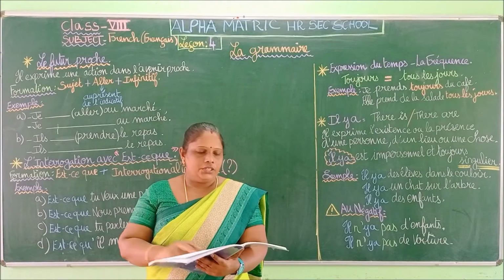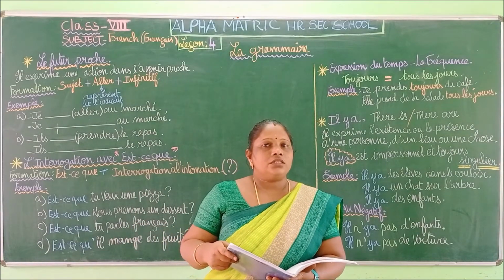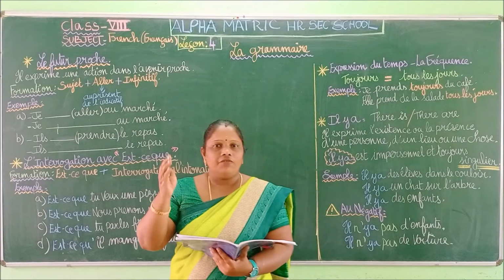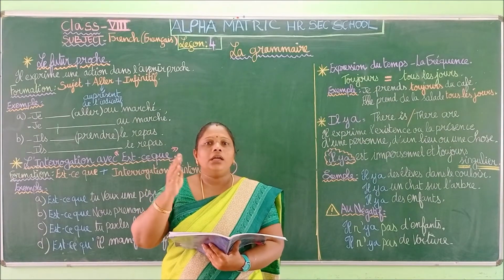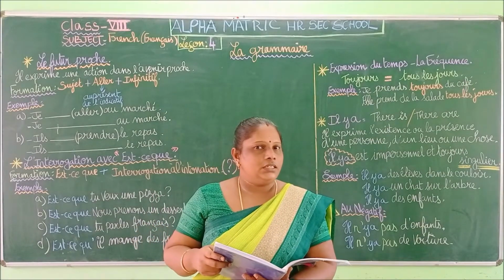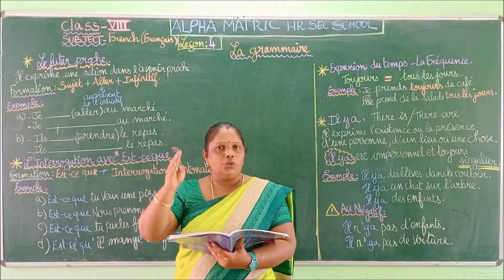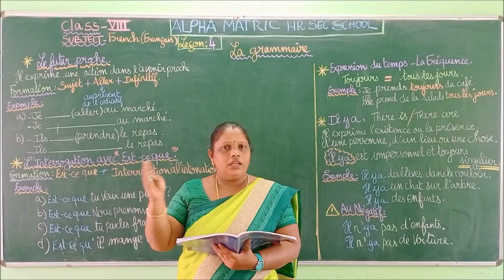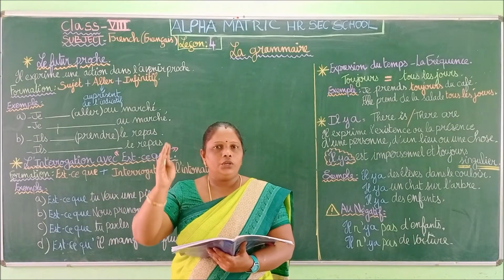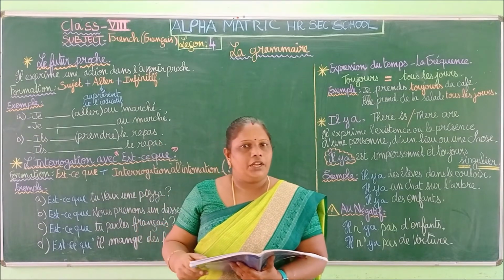Next one, turn the page. We saw l'impératif. So what is l'impératif? It's to give an order or advice. We have to cancel the S of the ER group verb and we are going to use only three subjects. What are the three subjects? Tu, nous, vous. But we are not going to write tu, nous, vous when we write the imperative. It remains silent. Then we write the verb as it is in present tense, then we put an exclamation mark.